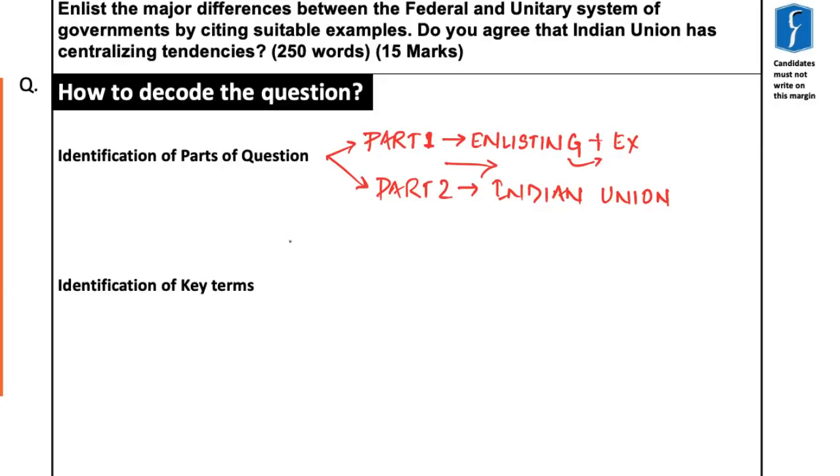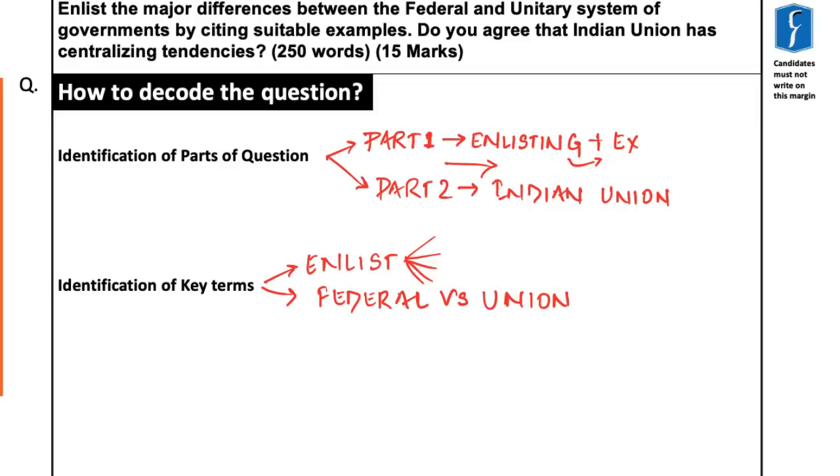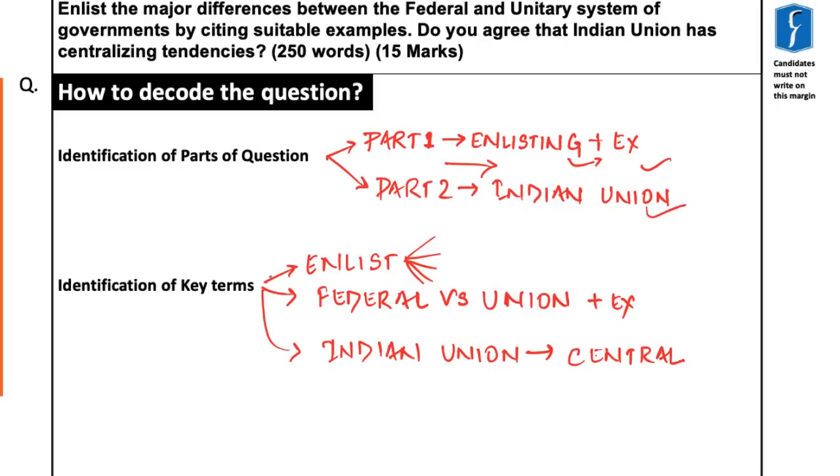As far as the key terms are concerned, the first key term which appears in this question is enlist, which means that you have to list out and tabulate them. Then the second keyword is the comparison of federal and unitary along with examples. And the third keyword is Indian Union has centralizing tendencies. So your final answer should have clearly laid out these two parts and their answers, as well as it should have these keywords addressed.